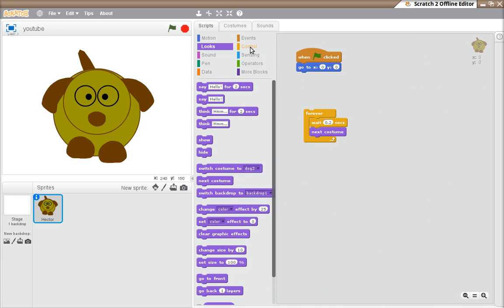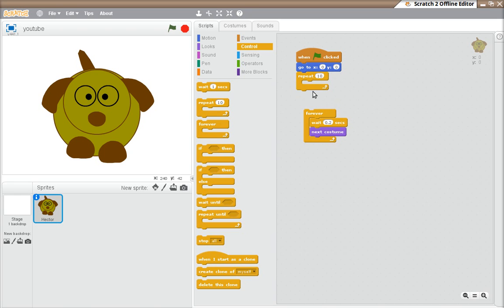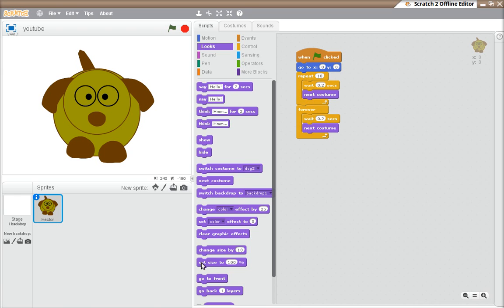And we could also try this. We could make Hector start out doing the same thing, like so, and we could make him a little bit smaller. So let's set his size to 50% and then change his size by 5 with a 10 repeat and see how that looks.